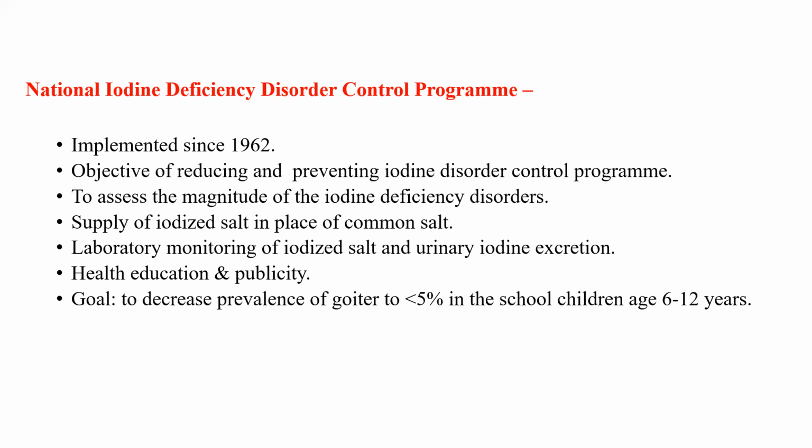This program mainly focuses on health education and publicity. The main goal was to decrease the prevalence of goiter below 5% in school children in the age group of 6 to 12 years.